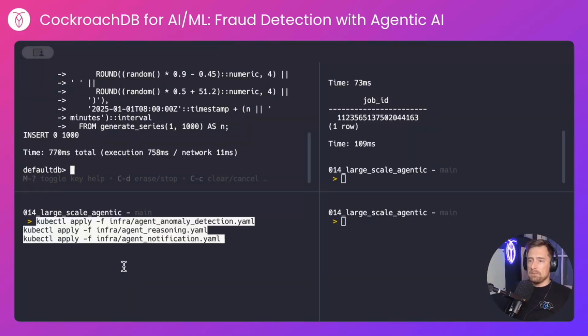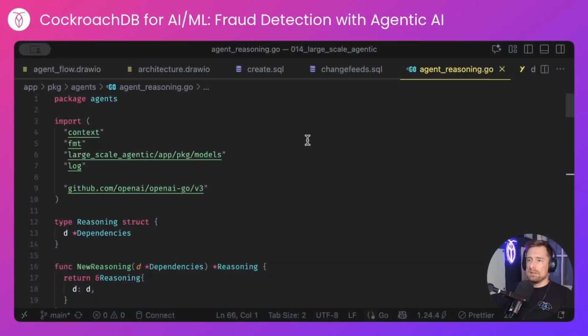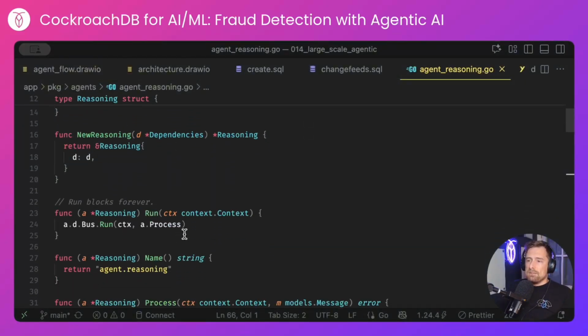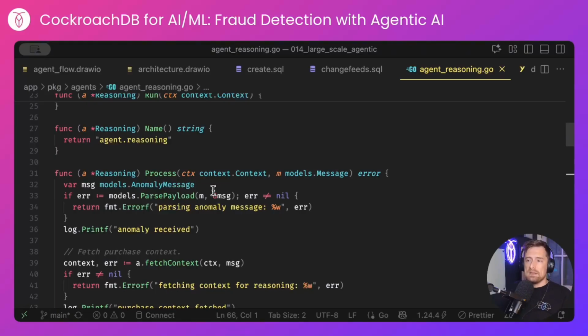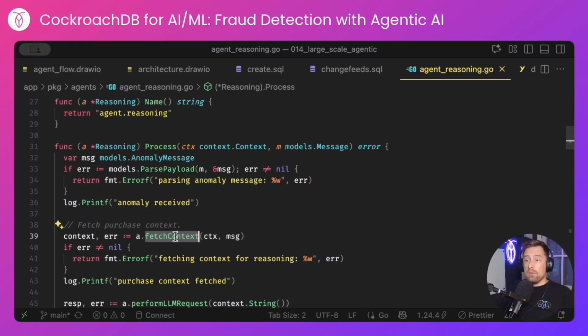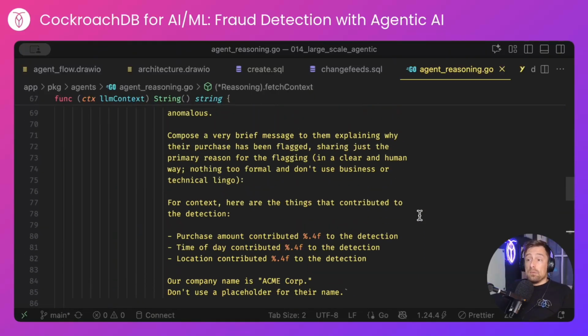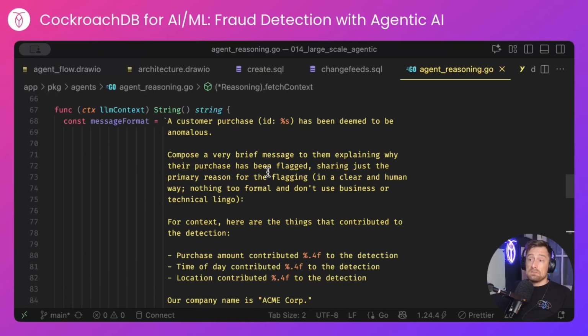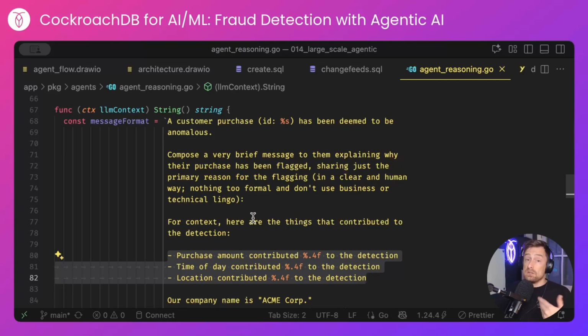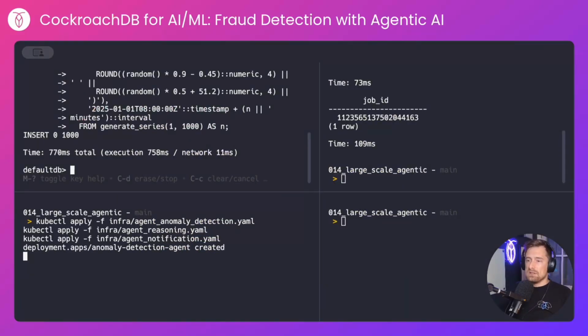Next, I'll deploy my agents, and to give you an idea as to what these look like, an agent is just a Go process. This is the code for my reasoning agent. It receives a parsed Pulsar message, fetches the context for that purchase, which is calling the function that calculates the primary causes for the anomaly. It then performs the LLM request using this prompt. I share the breakdown of the anomaly, but I ask for the response to be very human because we're talking to a human. I'll create those agents now.